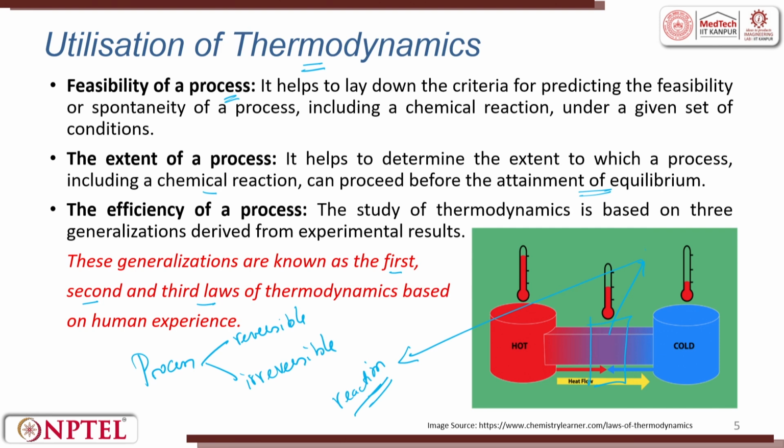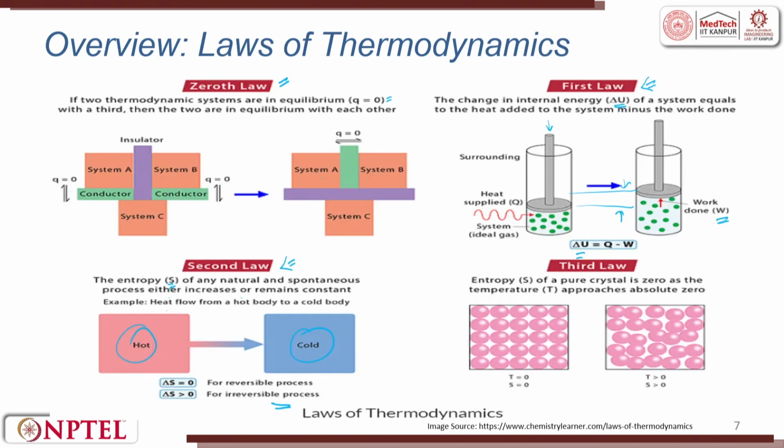Reversible means I am able to shuttle between hot and cold. For example, I make one surface hot and the other surface cold. Then the heat gets transferred from hot to cold, and when the cold one becomes hot, it gets transferred back. So, reversible is also there. In a reversible process, the entropy change will always be equal to 0. That is why we are talking about the irreversible process and the reversible process.